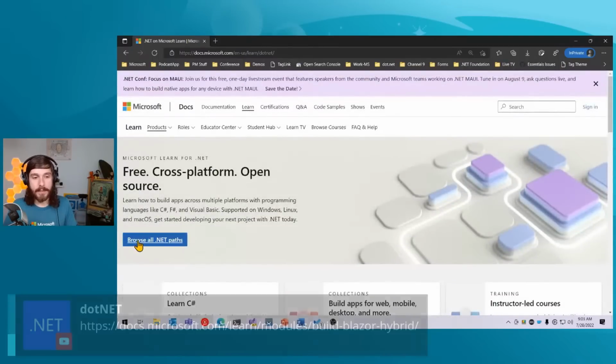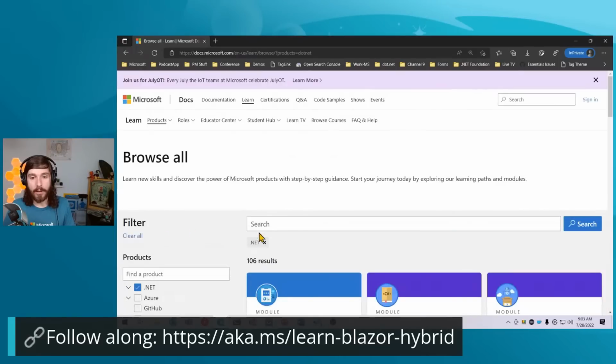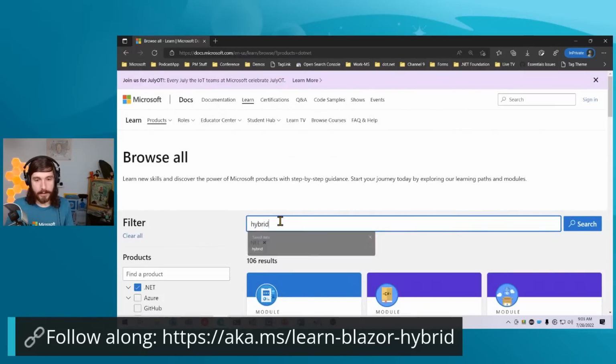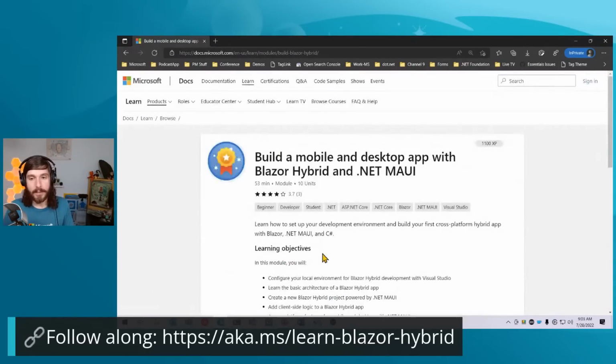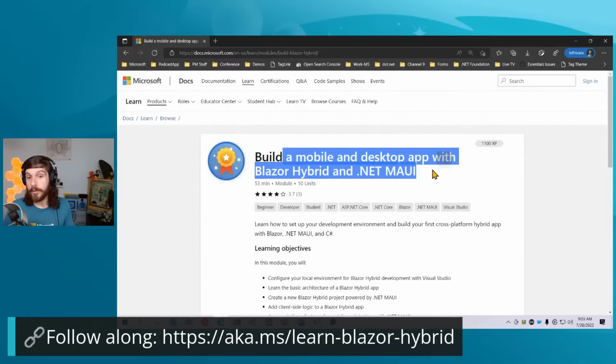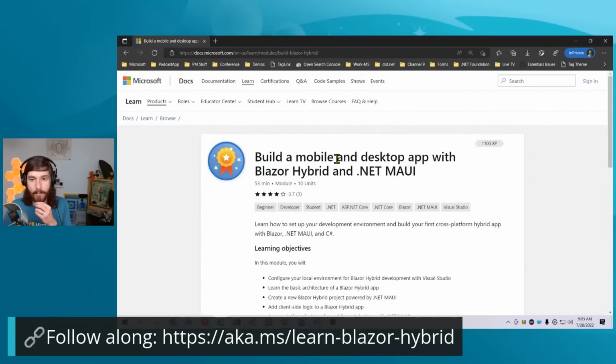You can also then click this browse all and you can type in hybrid. So if you tap on that, you're going to see the Blazor hybrid Learn module here. So build a mobile and desktop app with Blazor hybrid. Now you can do Learn modules with or without being logged in. If you do log in, you get different points and levels and upgrade systems and things like that as you complete your Learn modules on your way,